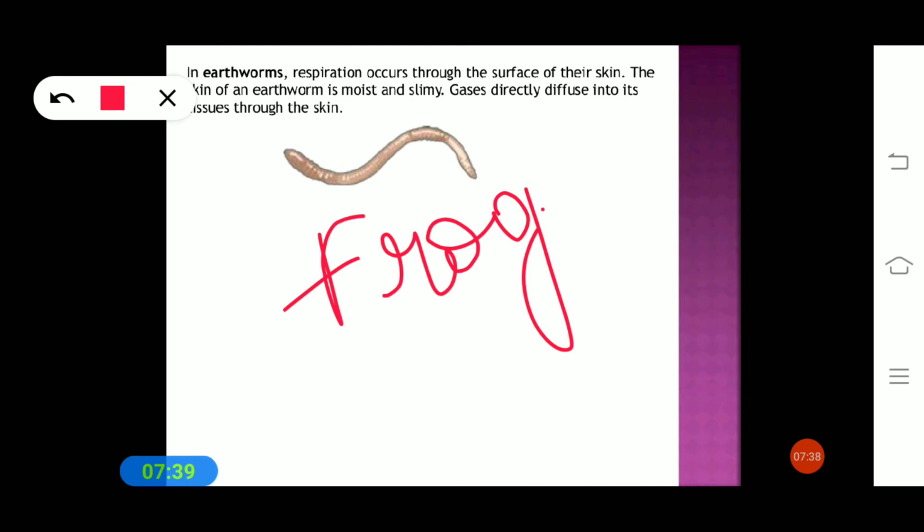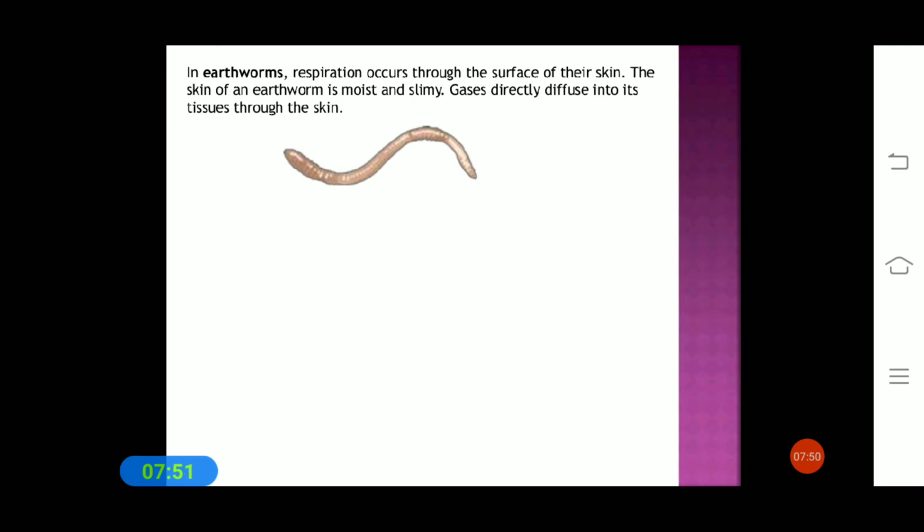The gases diffuse directly into the tissues through the skin.